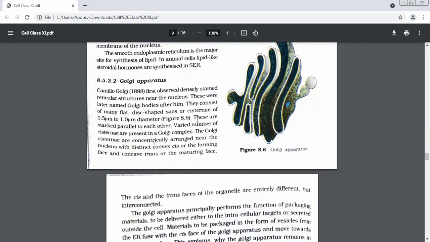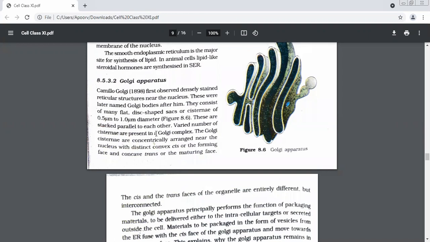So there are many together. Their size may range somewhere between 0.5 micrometers to 1 micrometer, very small. These are stacked parallel to each other. Stacked means supposing you keep one book, keep another book on it, another book on it. This is called stacking. ढेर लगाना, एक के ऊपर कोई चीज रखते हैं, that is known as stacking.